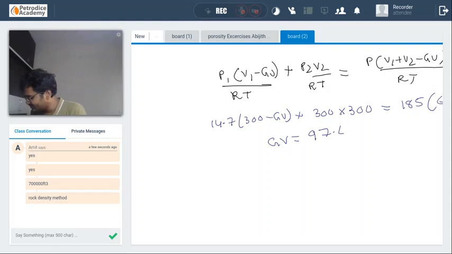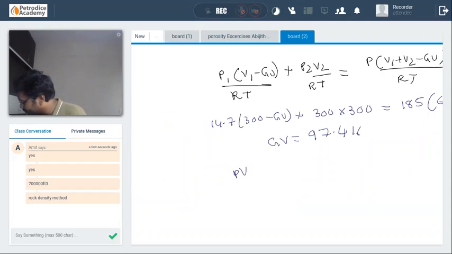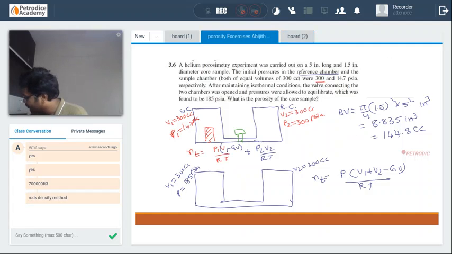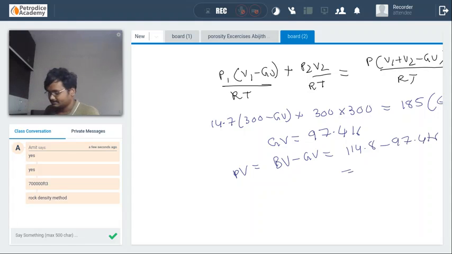Grain volume is 97.416. So the pore volume will be equal to bulk volume minus grain volume, that is 144.8 minus 97.416.